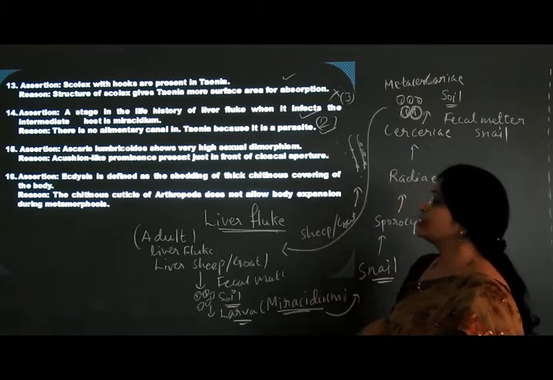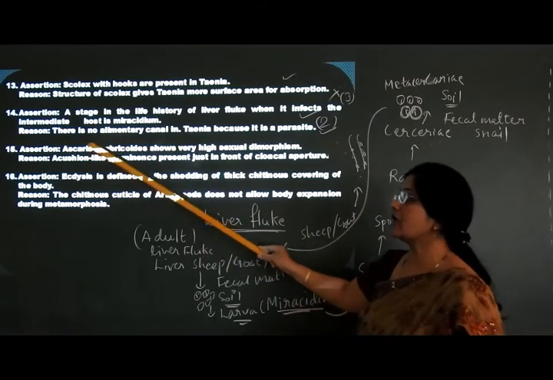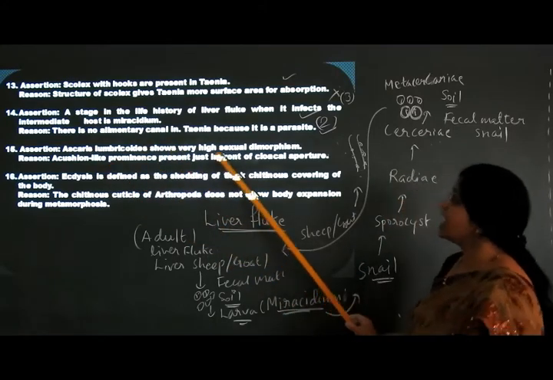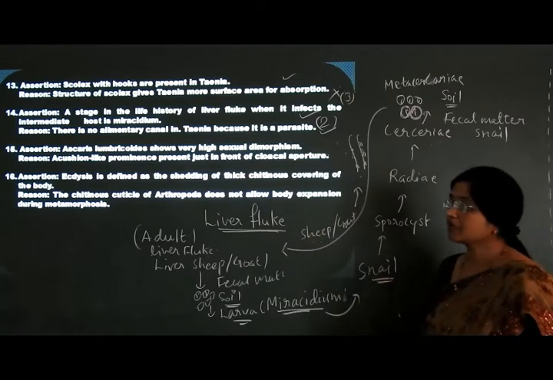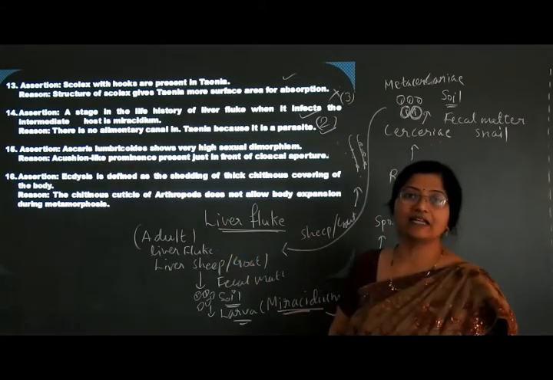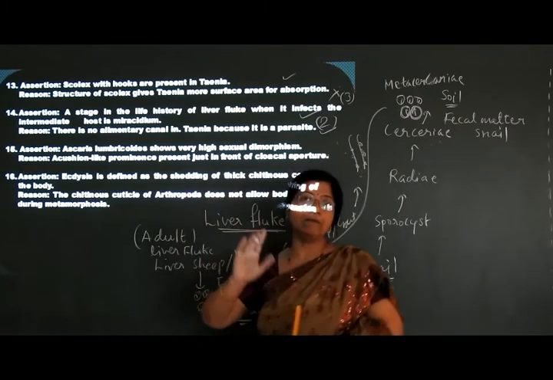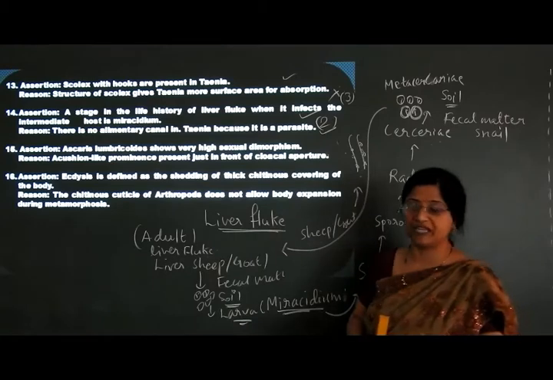Okay. Next question. Ascaris lumbricoides, that means roundworm, shows very high sexual dimorphism. A cushion-like prominence, once again I will explain to you about the roundworm. I think I have explained the images to you previously.